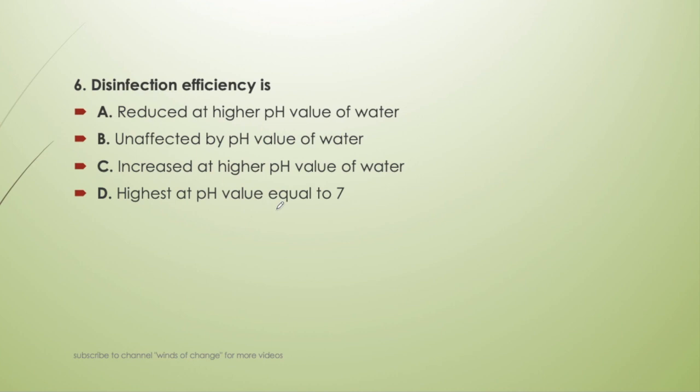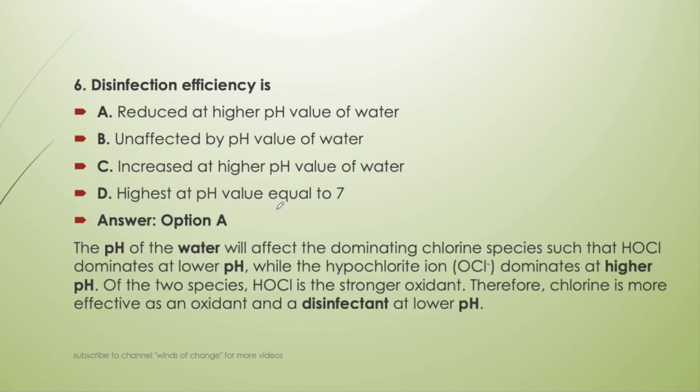The answer will be A, that it is reduced at higher pH values of water. That means it will be most efficient at lower pH values. The pH of the water affects the dominating chlorine species: HOCl dominates at lower pH, while the hypochlorite ion OCl minus dominates at higher pH.